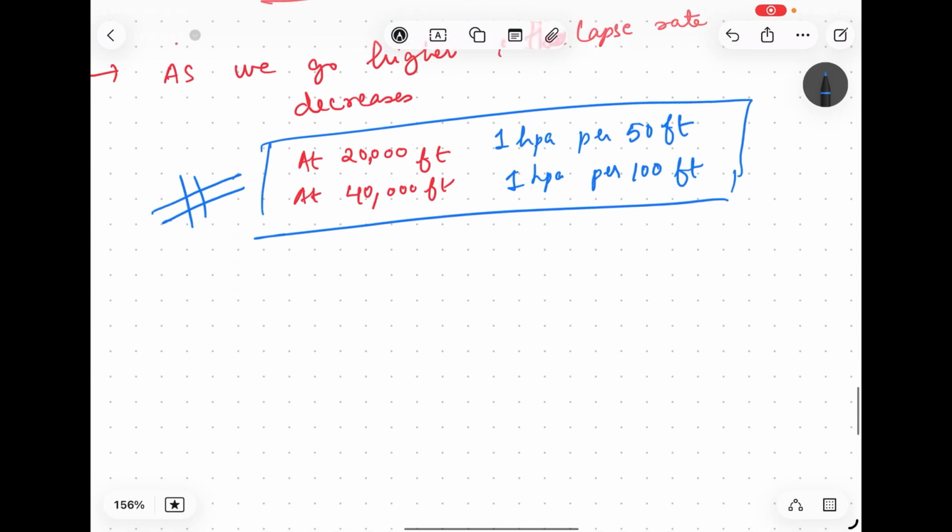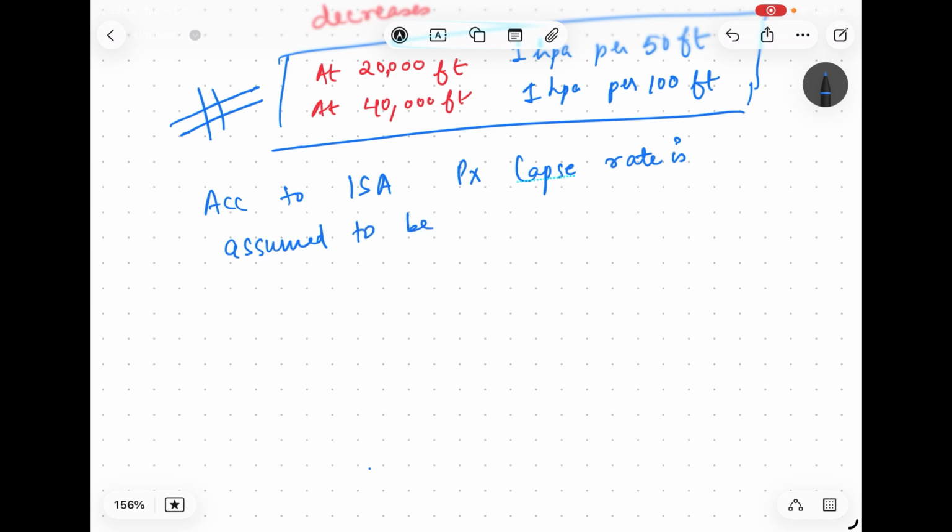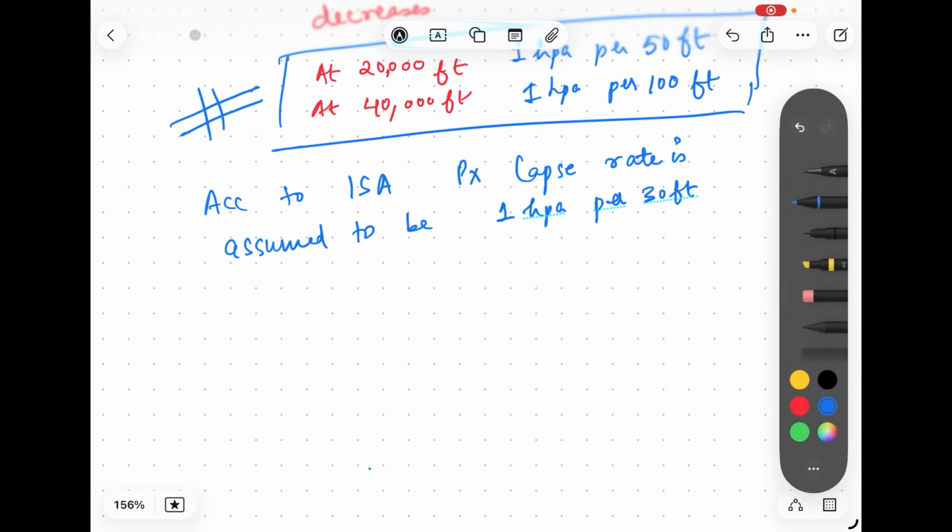Now according to the ISA, of course, we need a standard value like I told you in my previous video. So according to the ISA, which is our International Standard Atmosphere, the pressure lapse rate is assumed to be 1 hectopascal per 30 feet. Now this is what you will be using for your calculation purposes. This is very, very important to remember.